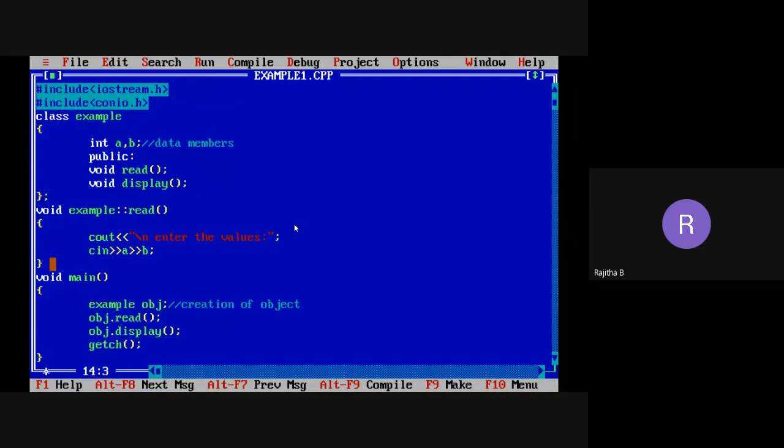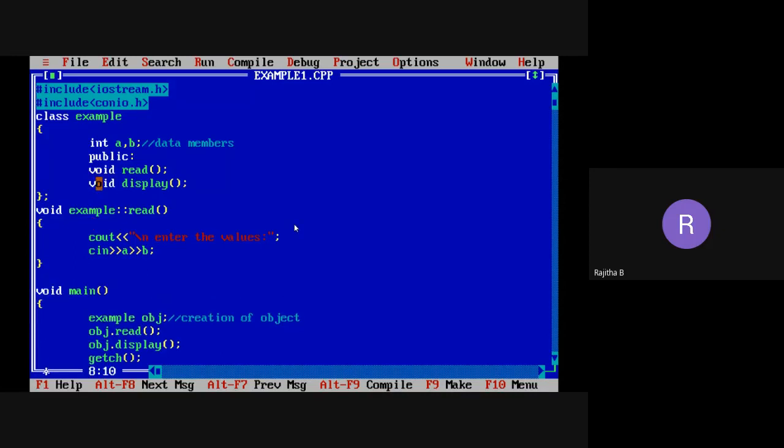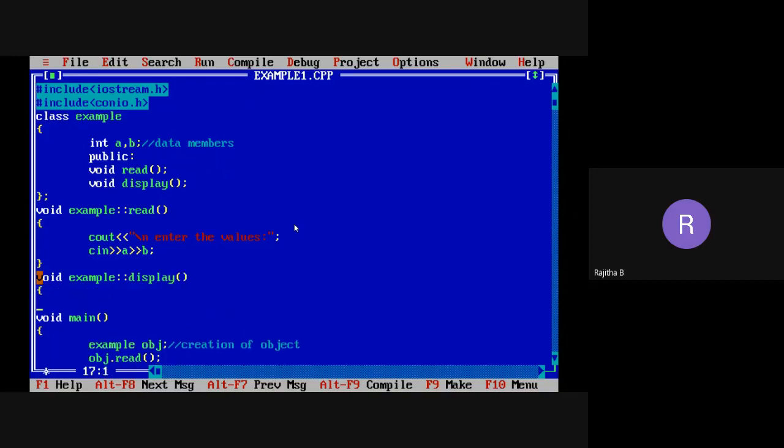So like that I need to write the display function also. The return type of display is void. Write down that void function return type, and the display function also belongs to the example class. Then use the scope resolution operator, and the function name is display. Then you can write the body of the function.